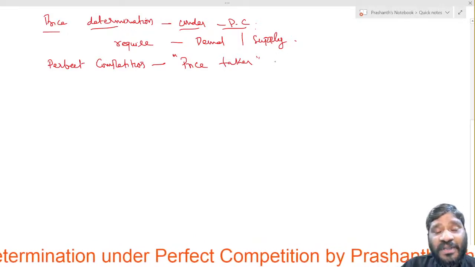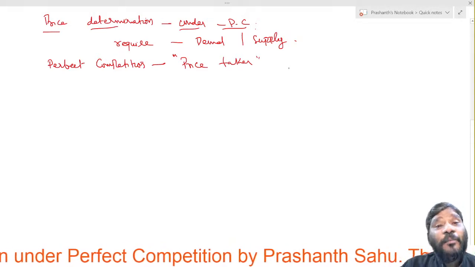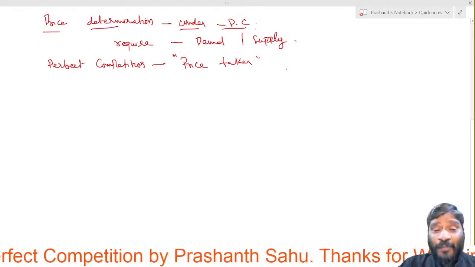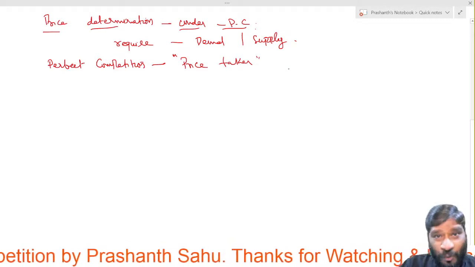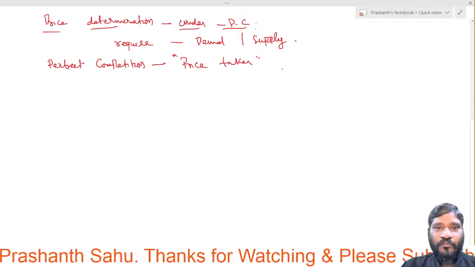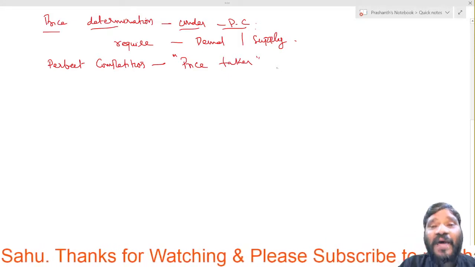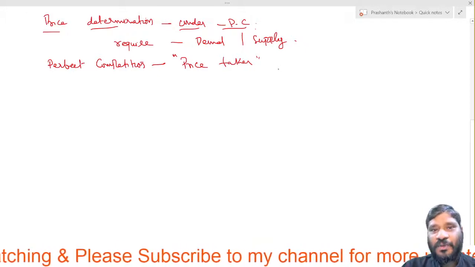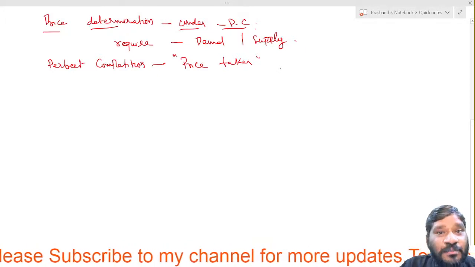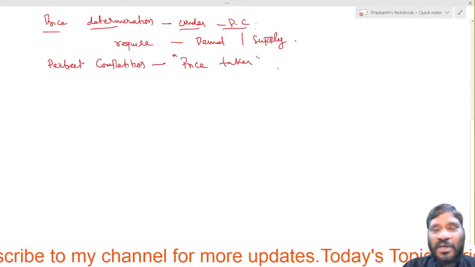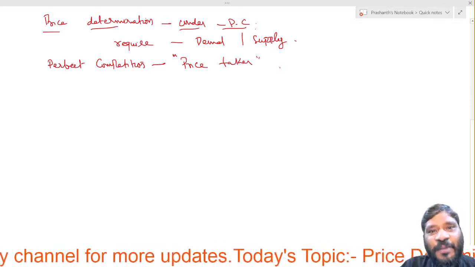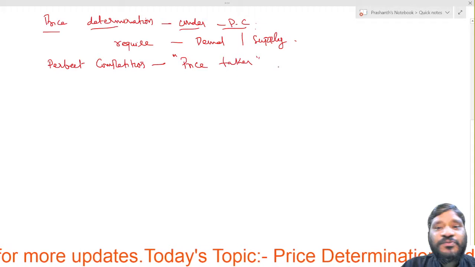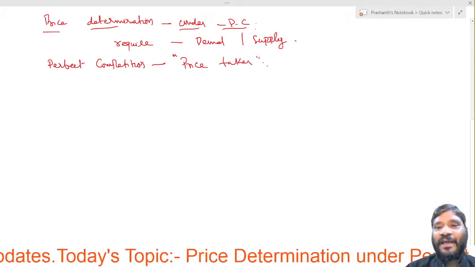Means whatever the price is decided by the market, that price is accepted by the producer or seller. That's why they don't have the initiation to decide the price. Who will decide the price? Market will decide the price. So whatever the price is decided by the market, they have to accept. That's why we used to call it the price taker.